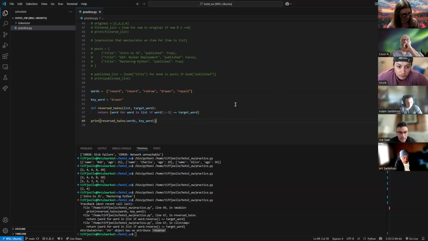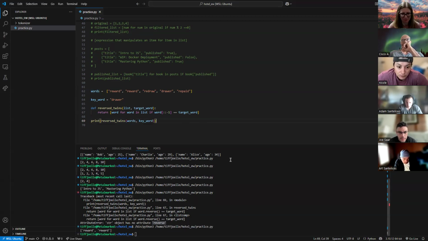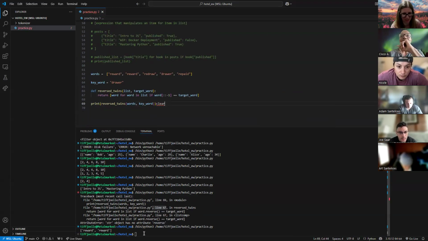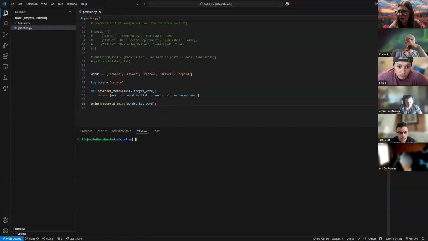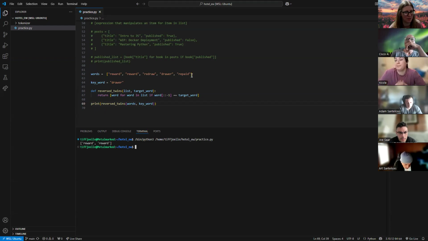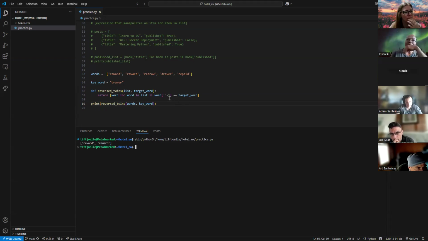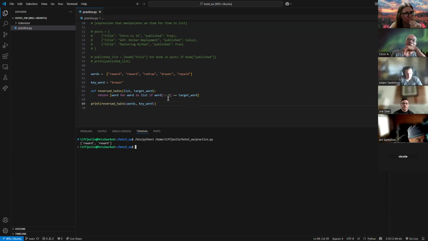Okay, let's go ahead and print it. Oh, look at that, it worked. It's all the way on the bottom. Let me clear it and run it again so you can see better. I have 2 rewards in there, so it gave both those rewards from this list. That's cool. We initially learned that on a list, and it's cool that you can actually use it on a string as well.